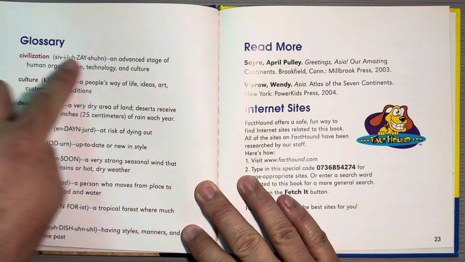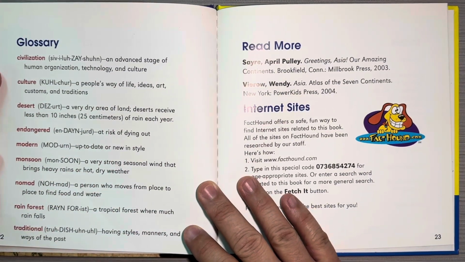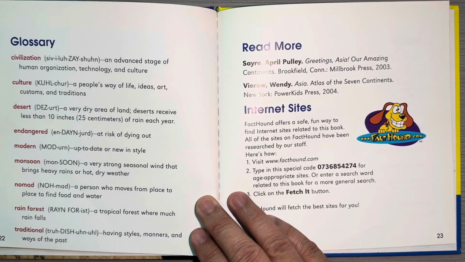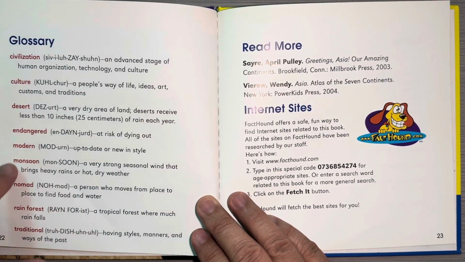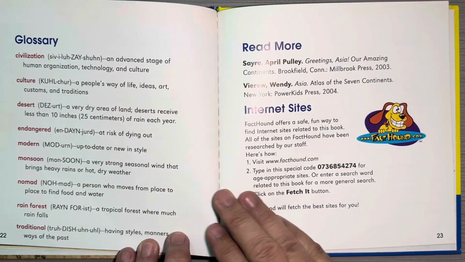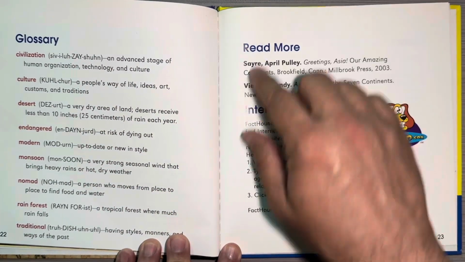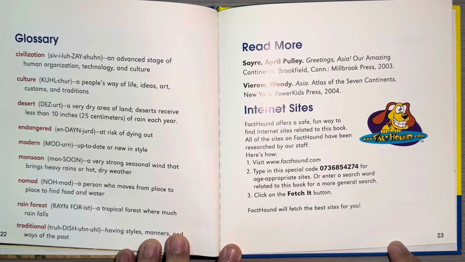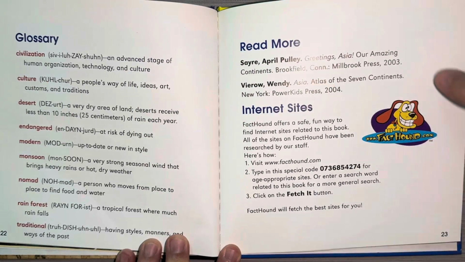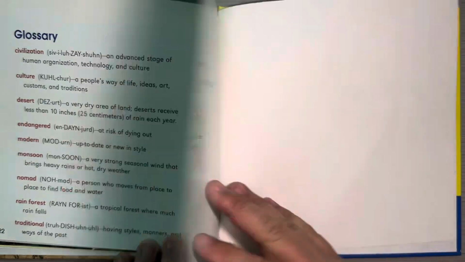This is the glossary. The glossary is important words that have been mentioned in the book. And if you don't know the definition of a word, you can go to the glossary and you can find the word and then read what the word means. This is an important feature of a nonfiction text. This is for if you want to read more or go on the web to learn more about Asia. You can look at these books or go on these websites.